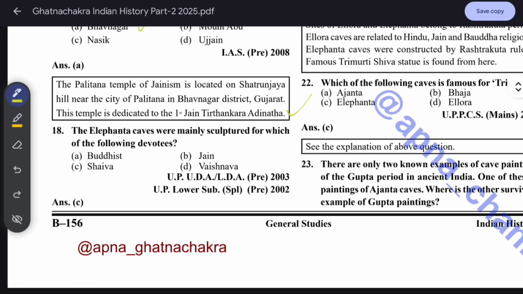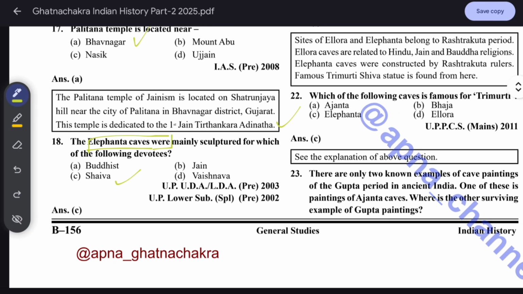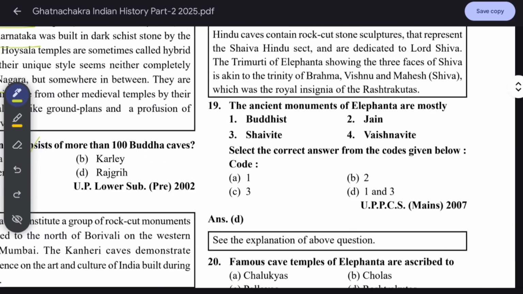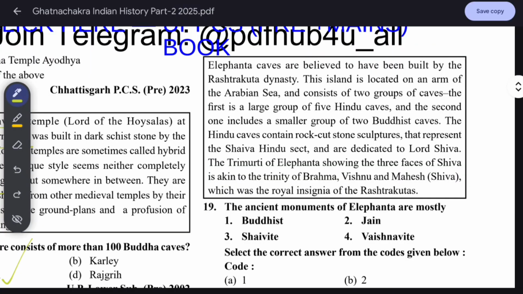The Elephanta caves are mainly sculptures for which of the following deities? Shiva. Okay, there are the Elephanta caves and there are the Hathigumpha caves in Odisha. This one is in Mumbai, Maharashtra. Hathigumpha is related to Kharavela. The Elephanta caves are believed to have been built by the Rashtrakuta dynasty. Remember this: the Rashtrakuta dynasty built these Elephanta caves, related with Shiva.